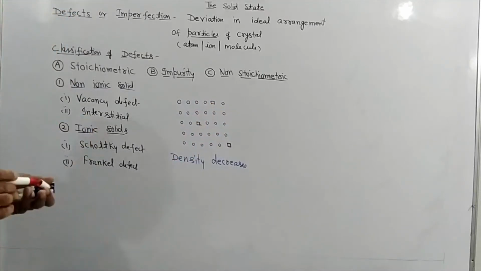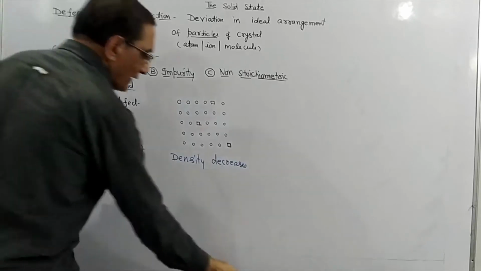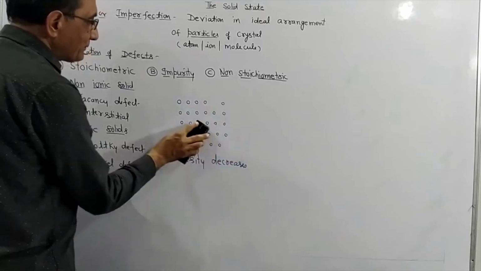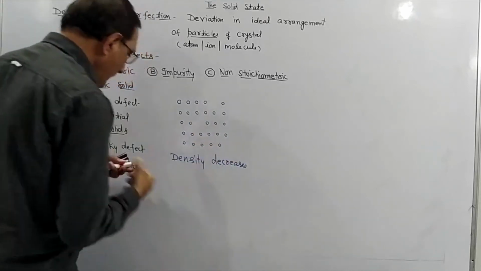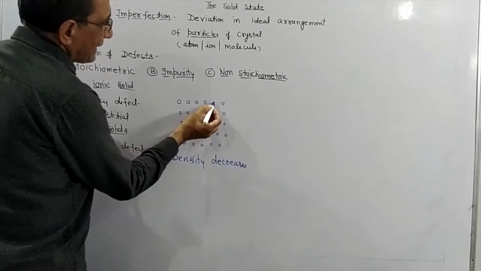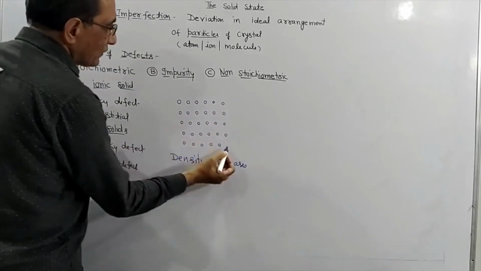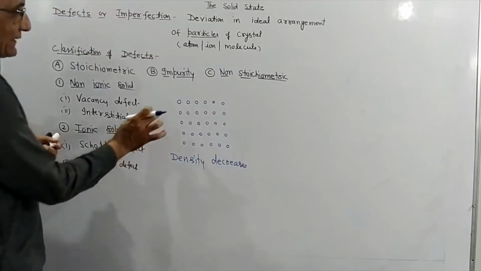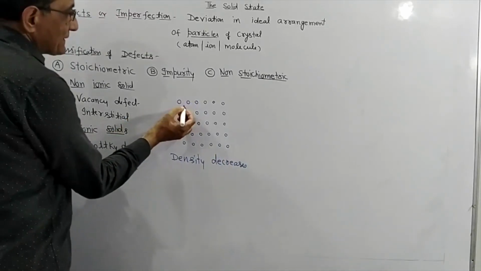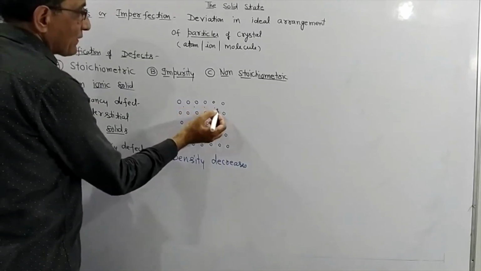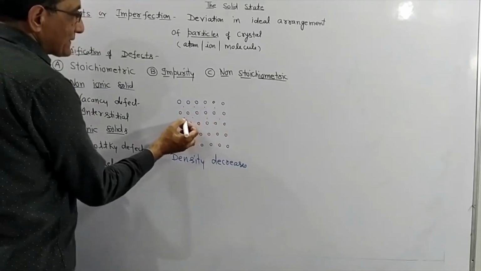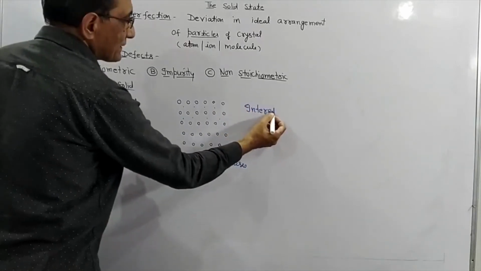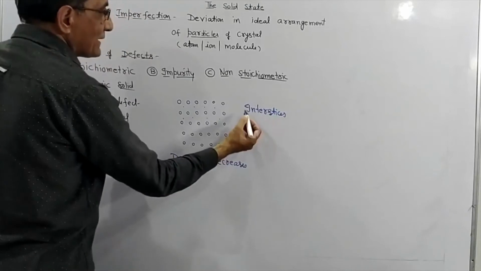Now what is interstitial defect, students? In the case of interstitial defect, what happens? Again I am converting it into an ideal crystal. Now again it is an ideal crystal, and these vacant spaces are called interstices. What are interstices, students?